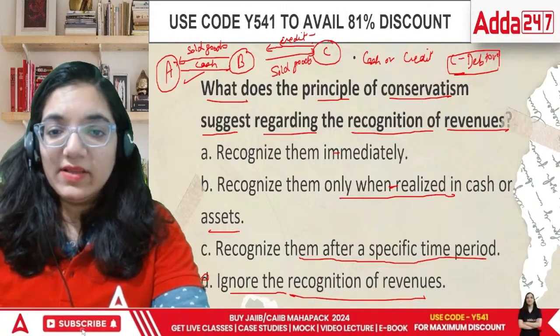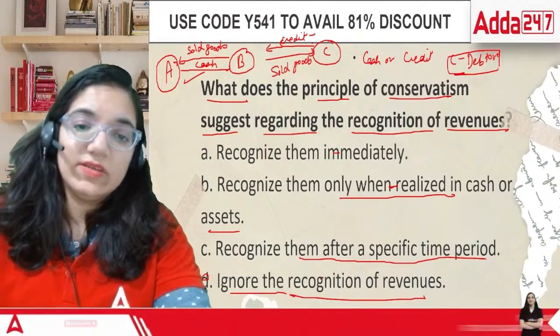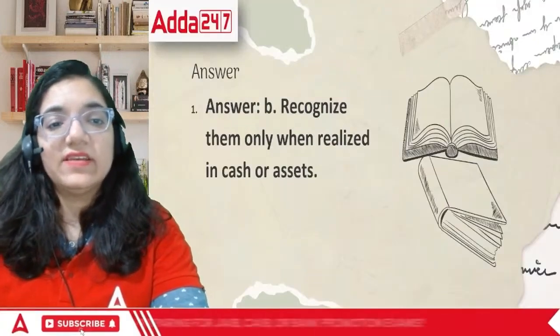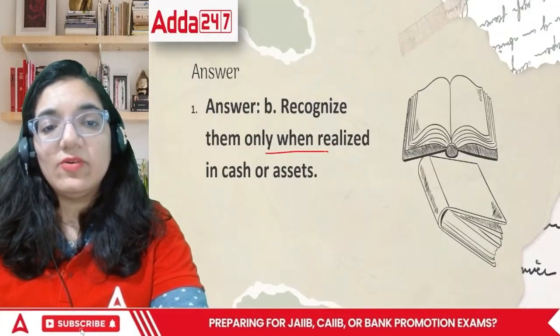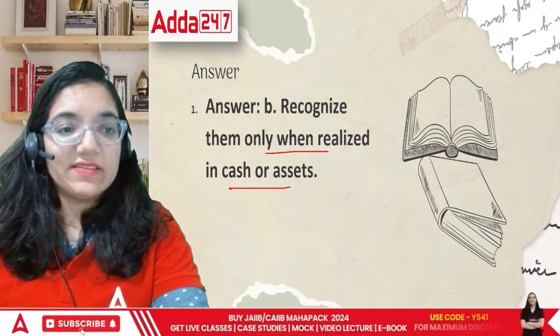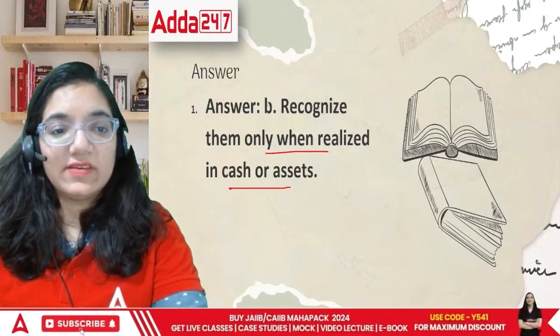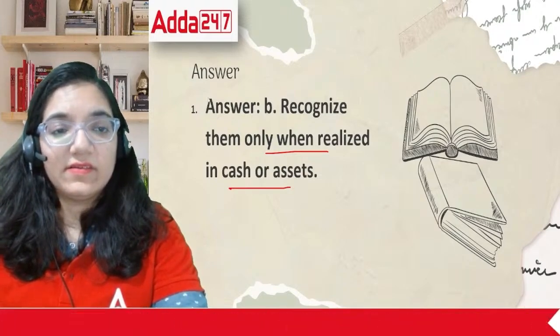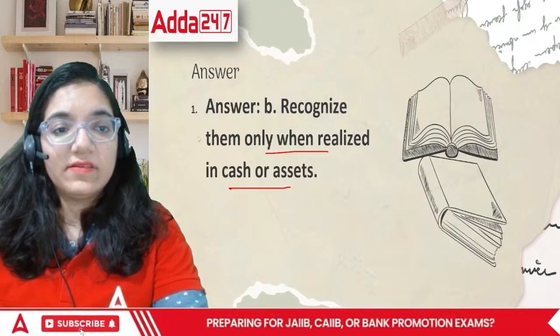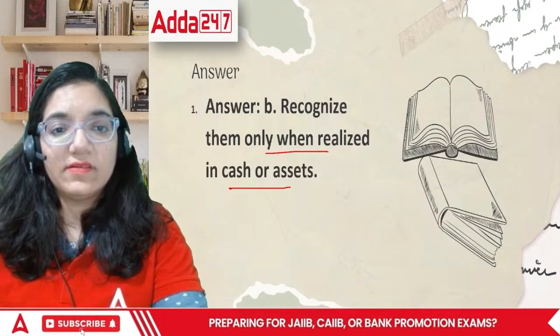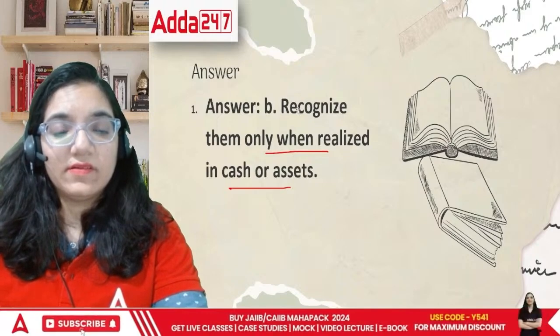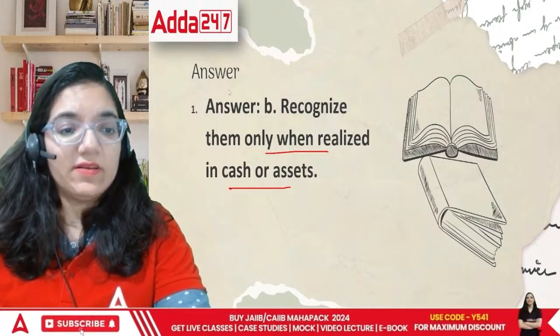Chaliye, now let's move on and talk about the answer. The answer is: recognize them only when the assets are realized in cash. Done, everyone?